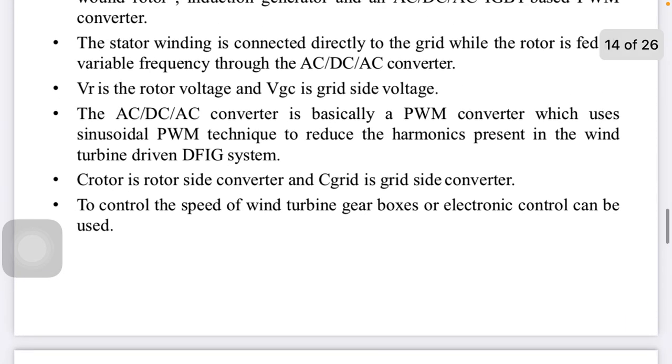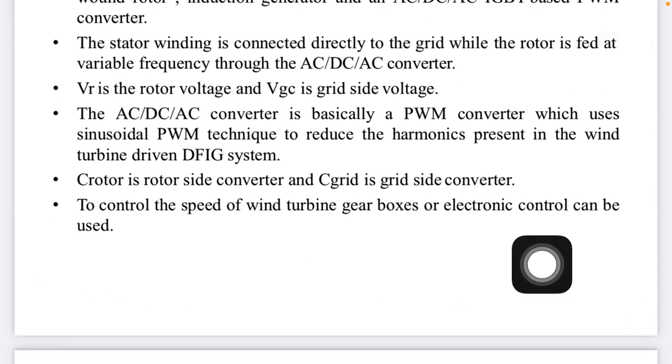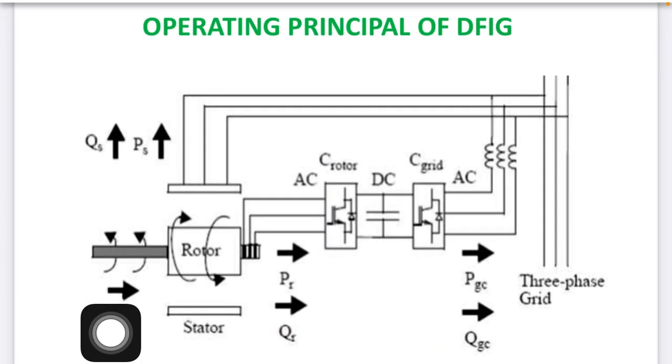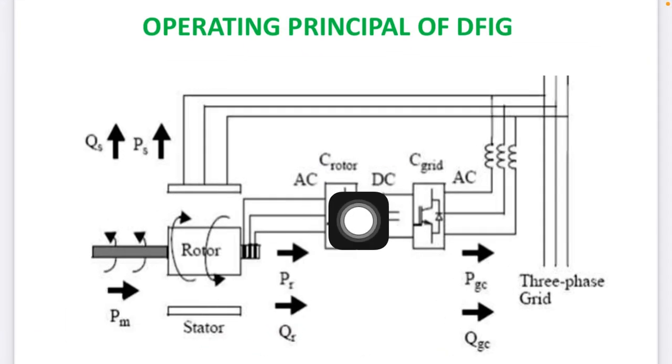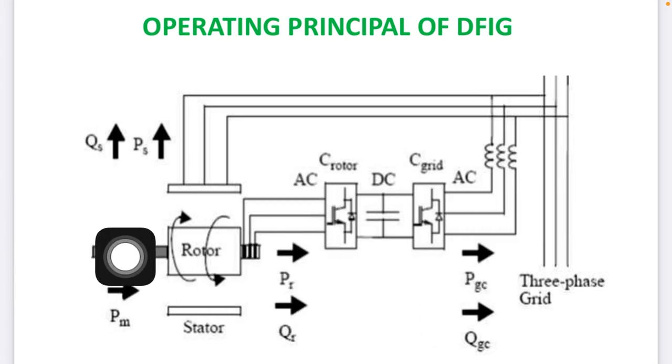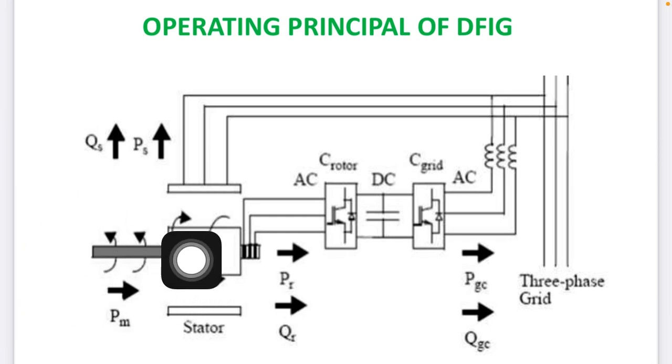Now, to control the speed of the wind turbine, a gearbox or electronic circuit can be used. You can see over here, these are some conversions of AC to DC, DC to AC. So here, starting with AC, we have not put the blades over here, but actually it is the output power from the shaft of the blades.